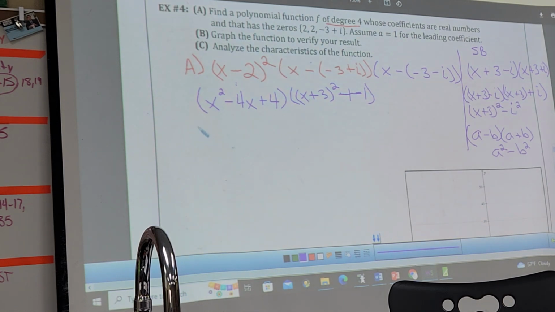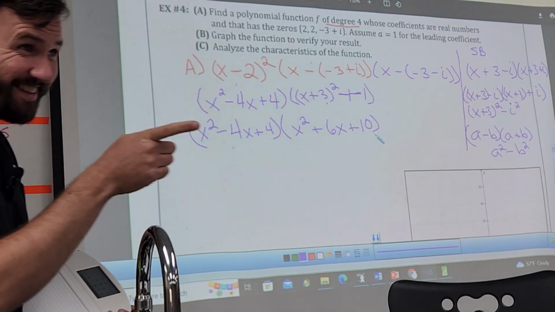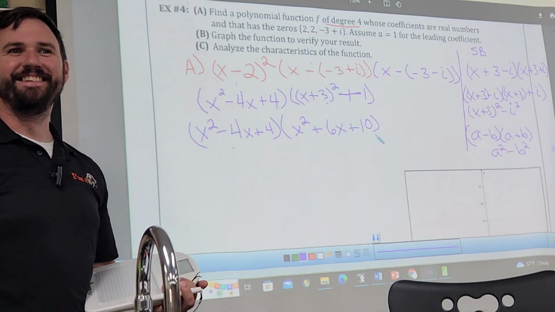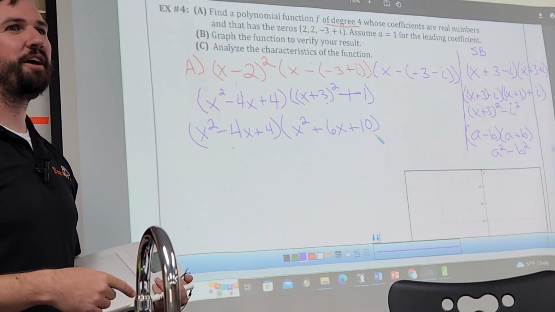Now again though, if I know my shortcuts, it makes it a little bit easier. Because what's x plus 3 squared become? x squared plus 2 times 3 times x, which is 6x. What's 3 squared? 9 plus 1, 10. Is there a shortcut to do this one?